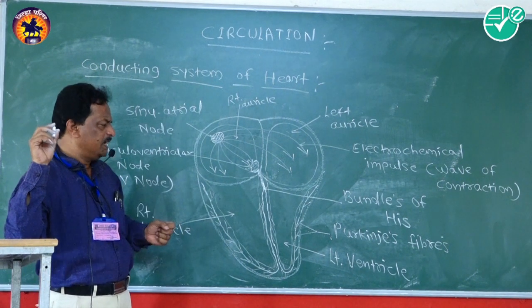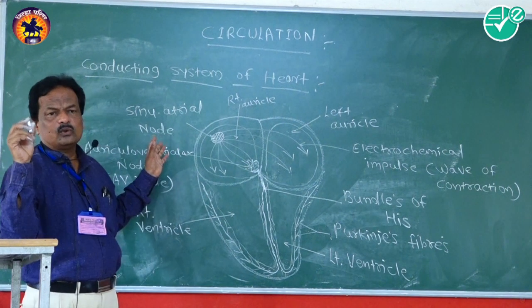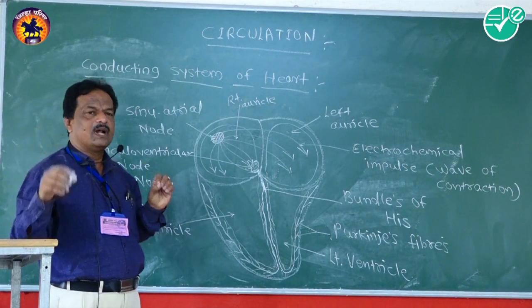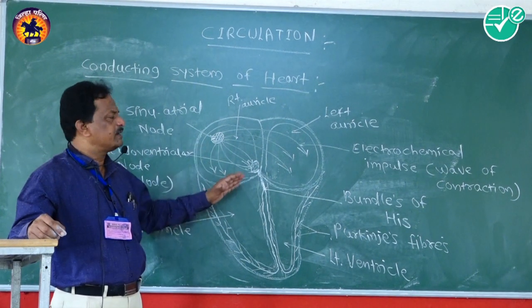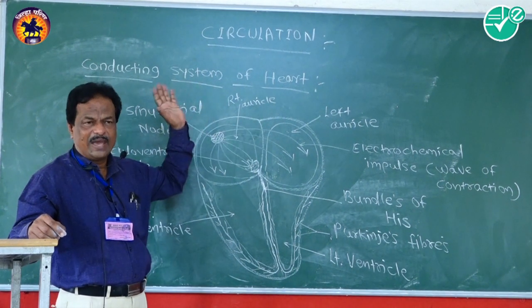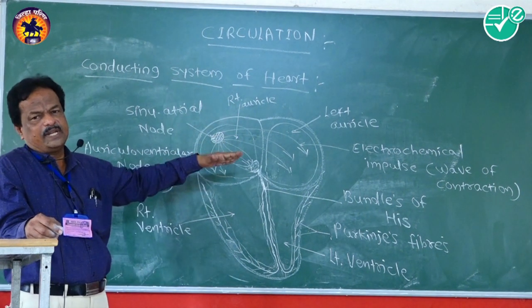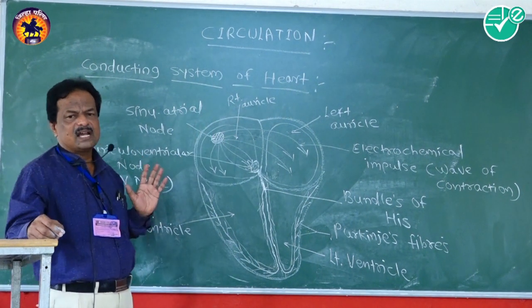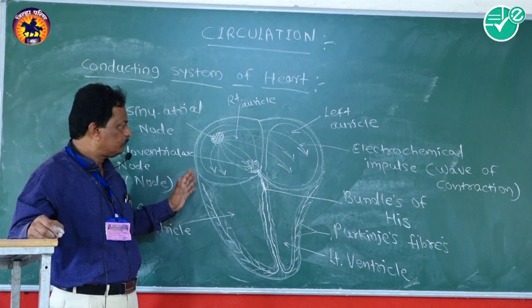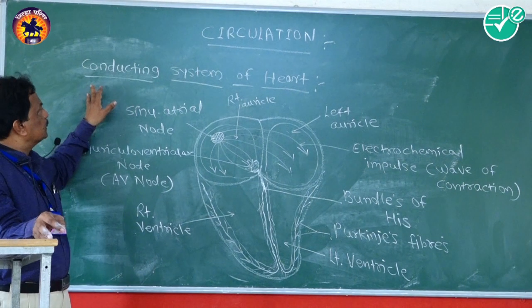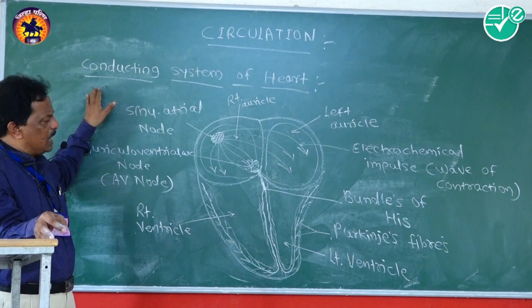In 1 minute, the total is 5,040 ml, approximately 5 liters of blood, ejected by the heart. That volume of blood which is ejected by the heart in each minute is known as cardiac output. That's about the conducting system of the heart.